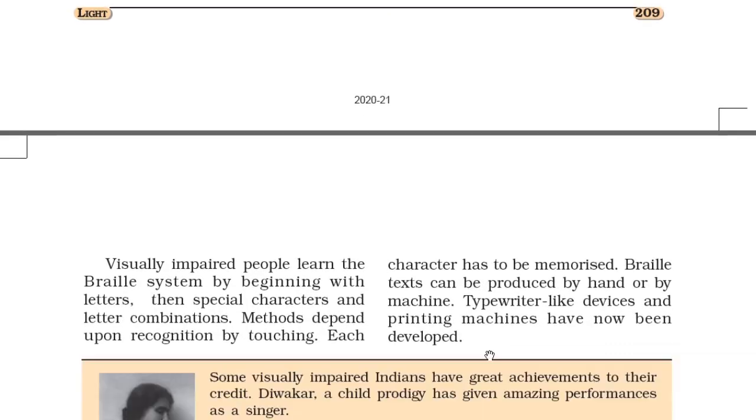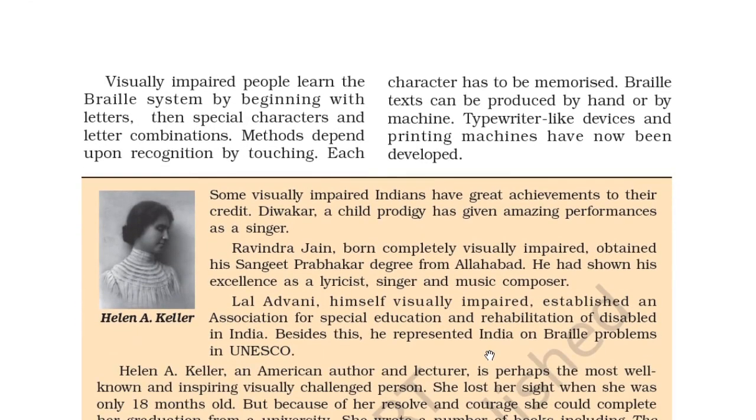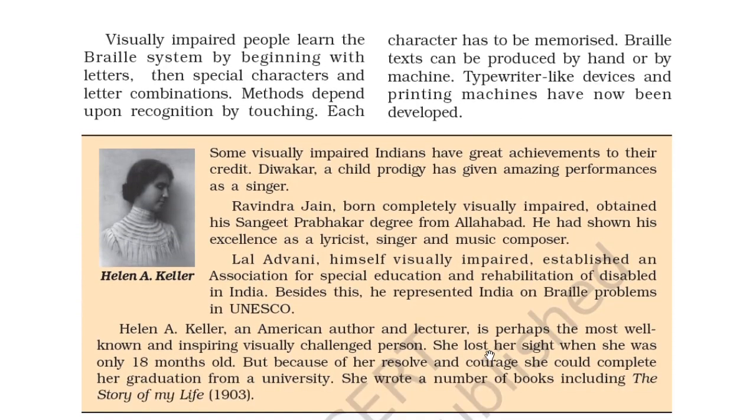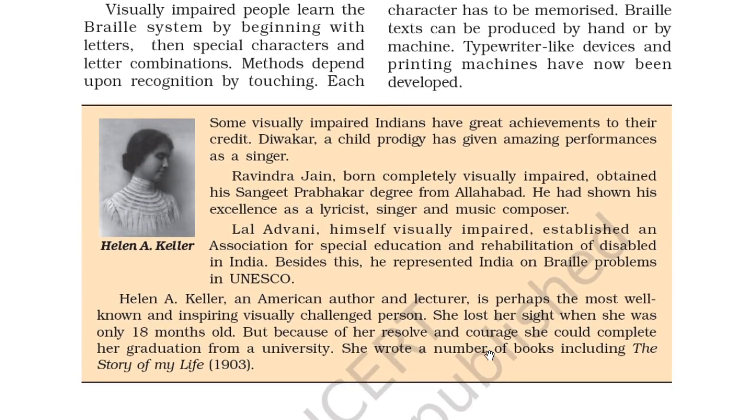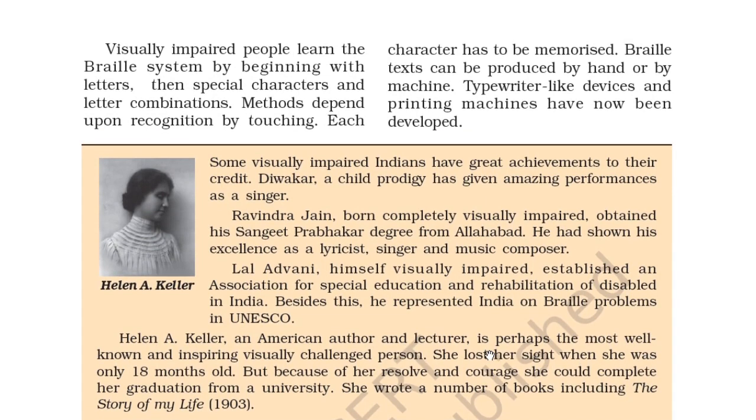So visually impaired people learn the Braille system by beginning with letters, then special characters and letter combinations. The method depends upon recognition by touching. Each character has to be memorized. Braille text can be produced by hand or by machine. Typewriter-like devices and printing machines have now been developed.